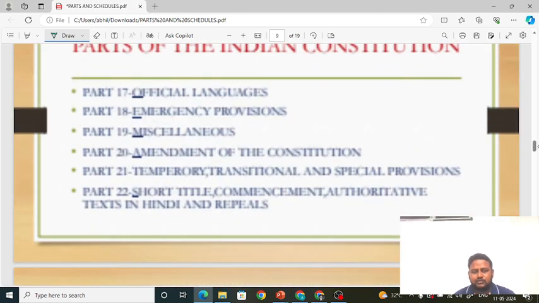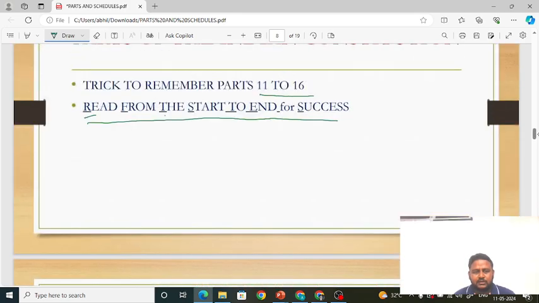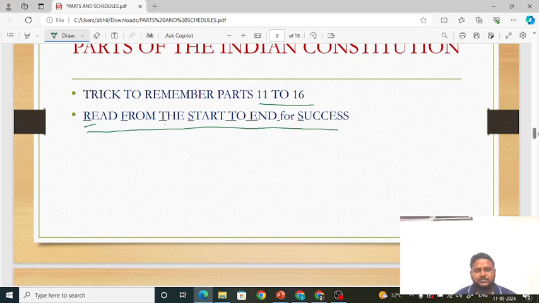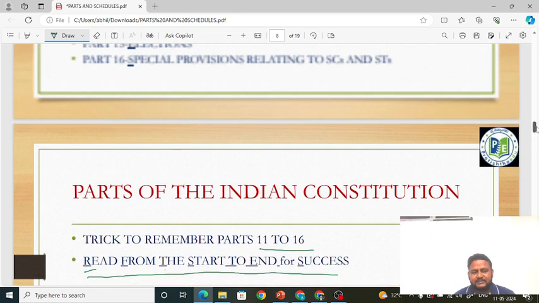Next, S talks about services within the union and states. Okay. And T talks about what? What does T talk about? Let us see. You have to keep revising and use the mnemonics.